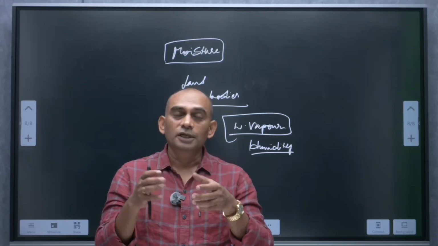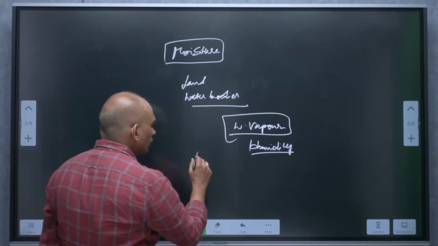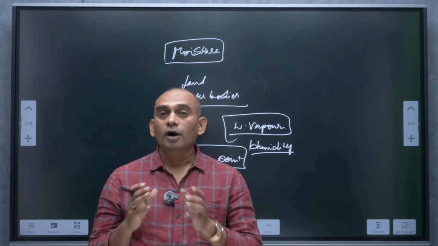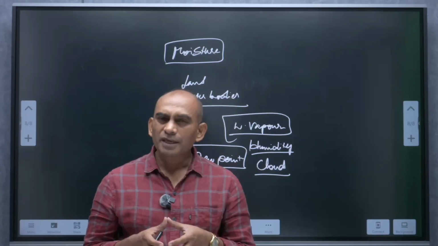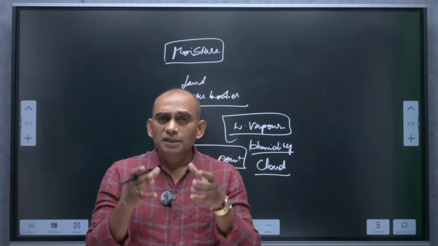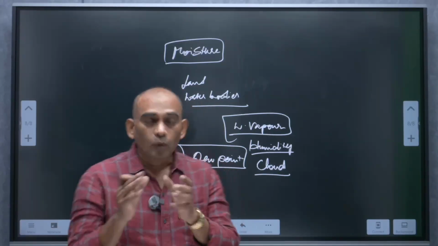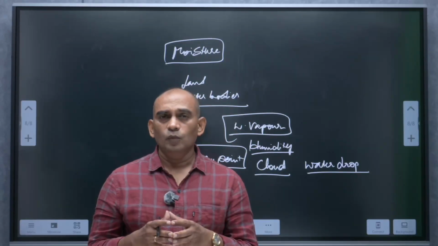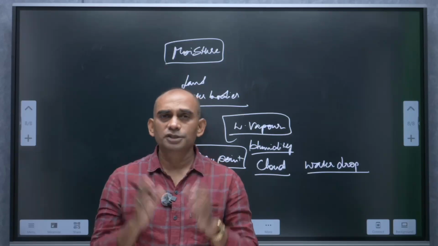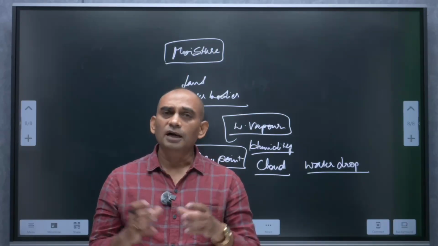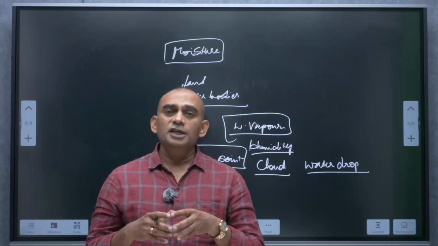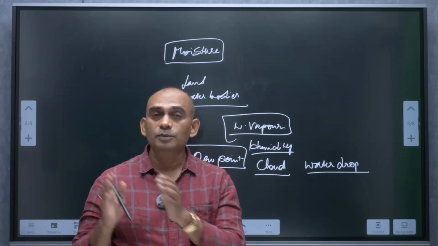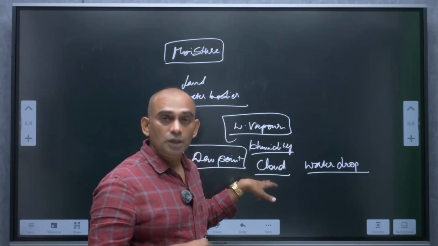This warmer wind, which is having this moisture, generally becomes lighter and starts moving up. When it goes up, it cools down. After reaching a certain point, that is what we call dew point, moisture laden air forms into clouds. That means this moisture in the air becomes water droplets. When moisture is present in the air, we cannot see that moisture, but we can feel or sense it. Generally, we sweat a lot in the humid climate.